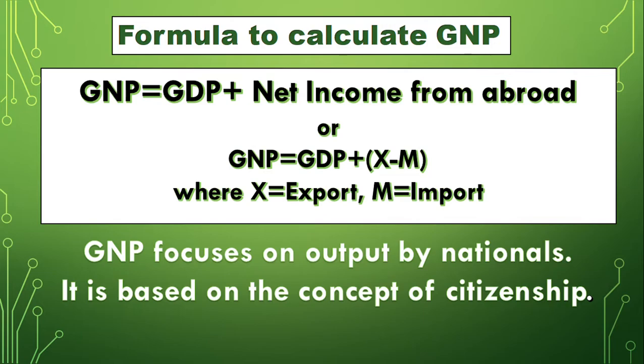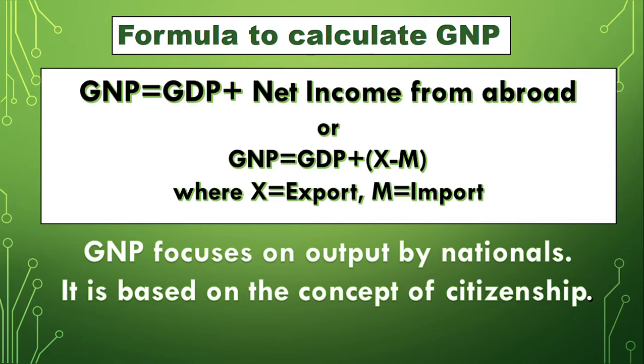Okay, so to find out GNP, we have to add net income from abroad to GDP. Or we can say another formula: GDP plus X minus M. Here X means export and M means import.